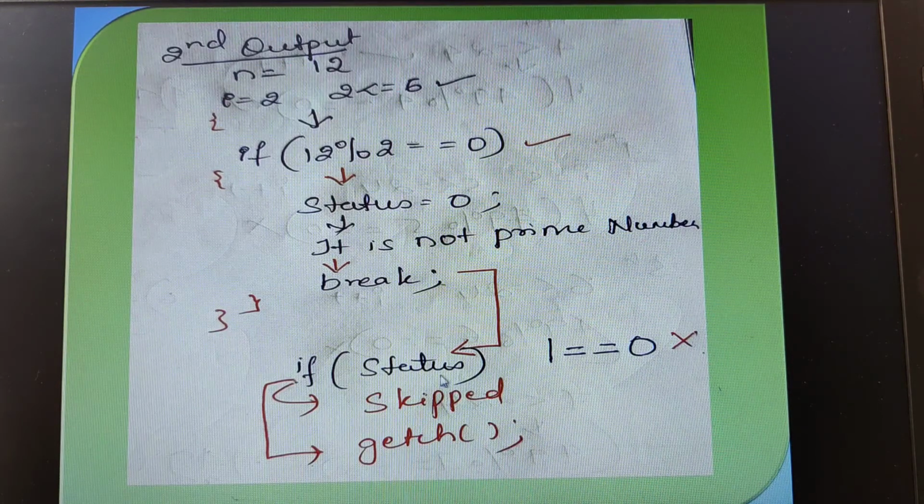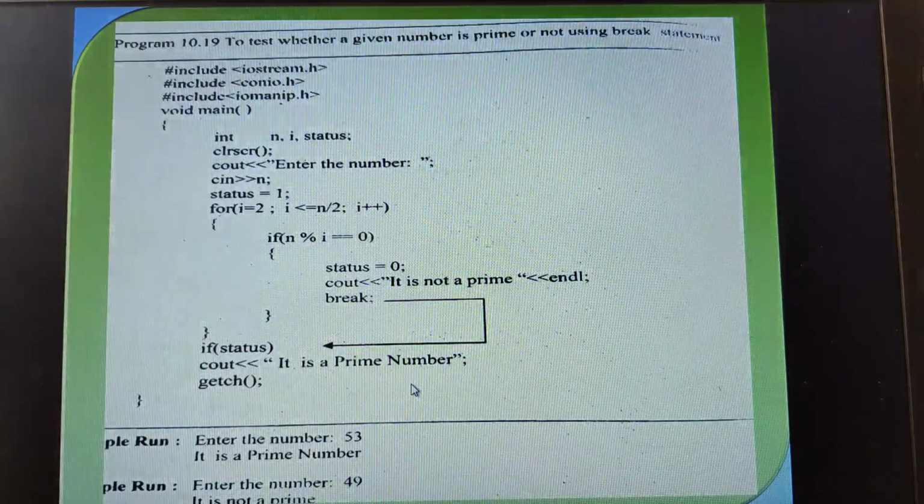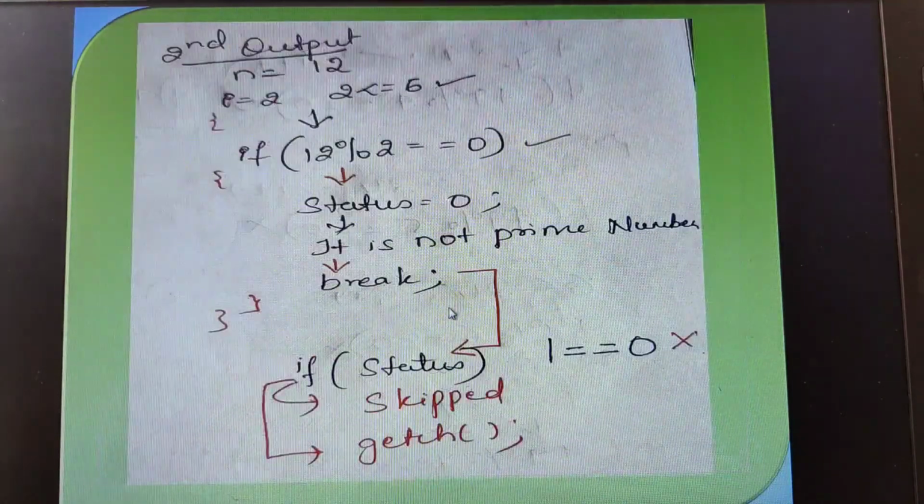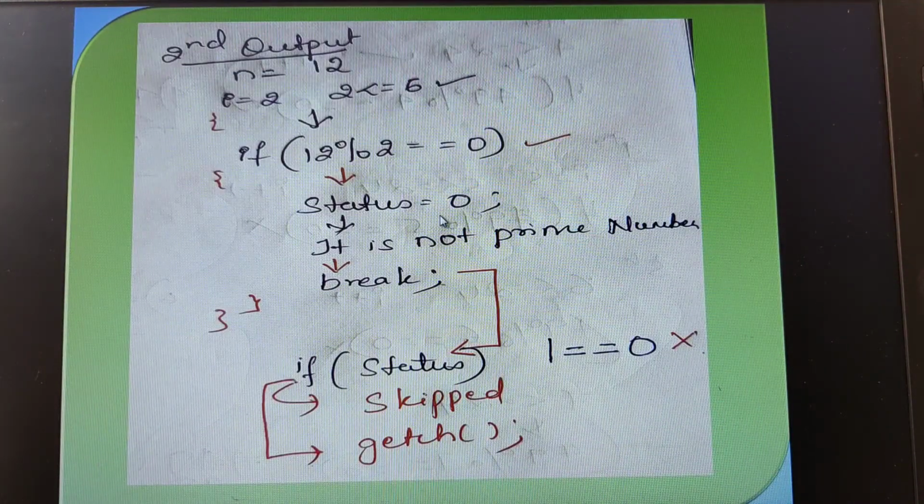Now what is there in the next statement, children? As per the program, we have if of status. If of status means what? What is the outer value of the status? Outer value is 1. By default it will take it as 1. 1 is equal to, we have changed the value, that is 0 internally, because when we entered the if loop the status value has changed, so therefore it will check for the equality. Whether 1 is equal to 0, it is checking.